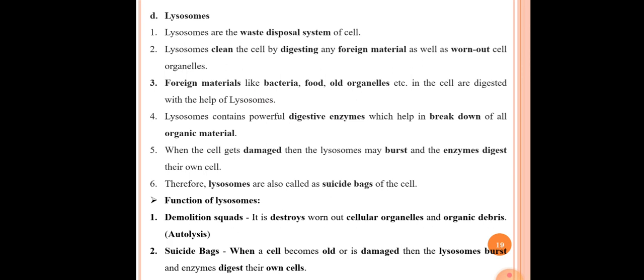Okay, suppose foreign particles are present inside the cell, as well as any worn out cell organelles. Then they can be digested with the help of many enzymes present inside the lysosomes. See the third point: foreign material like bacteria, food, old organelles, etc. in the cell are digested with the help of lysosomes. So the foreign materials like bacteria, food molecules, and old organelles are digested with the help of lysosomes.